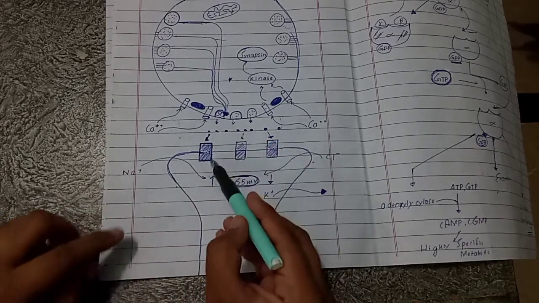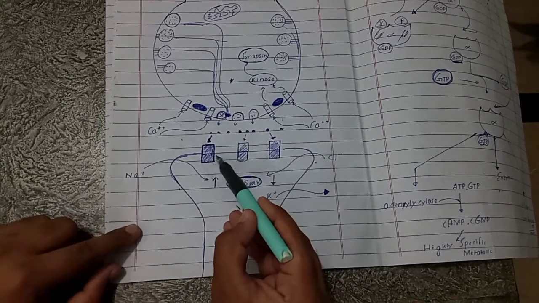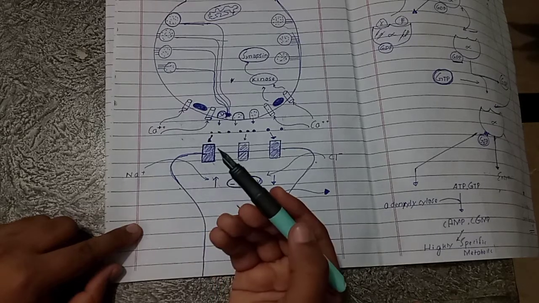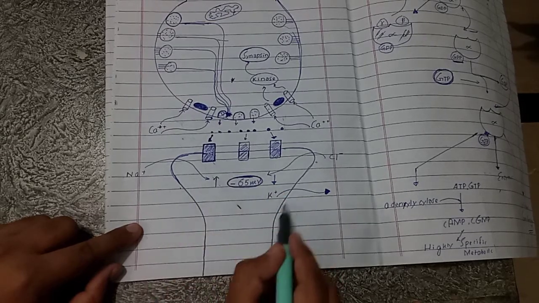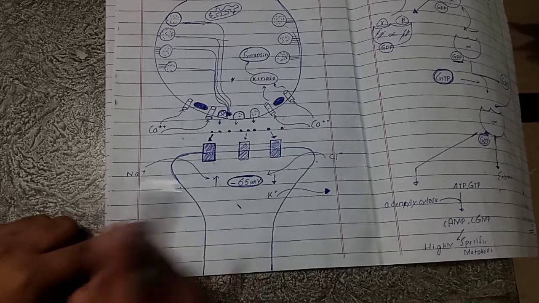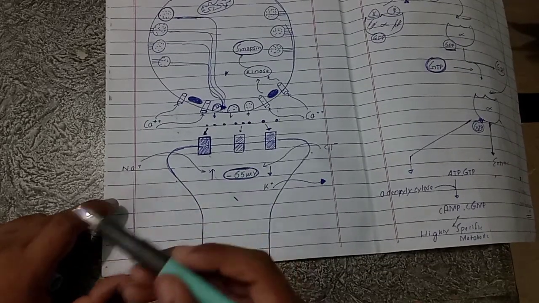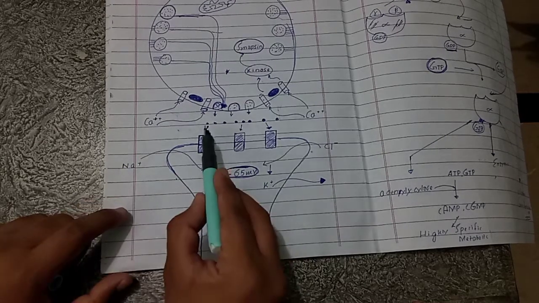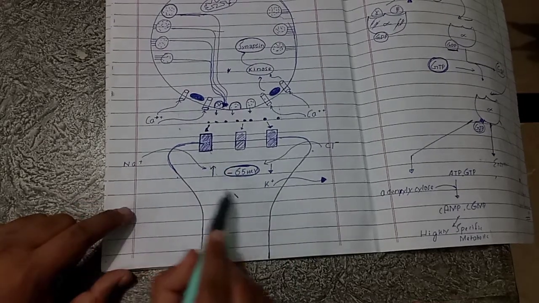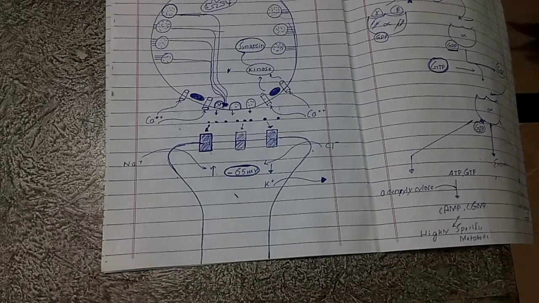If the receptors present on the postsynaptic membrane are excitatory receptors, they will excite the successive neuron. And if the receptors present on the postsynaptic membrane are inhibitory receptors, then the incoming neurotransmitter will inhibit the successive neuron. So basically it depends upon the type of receptors whether the incoming neurotransmitter will excite or inhibit the successive neuron.